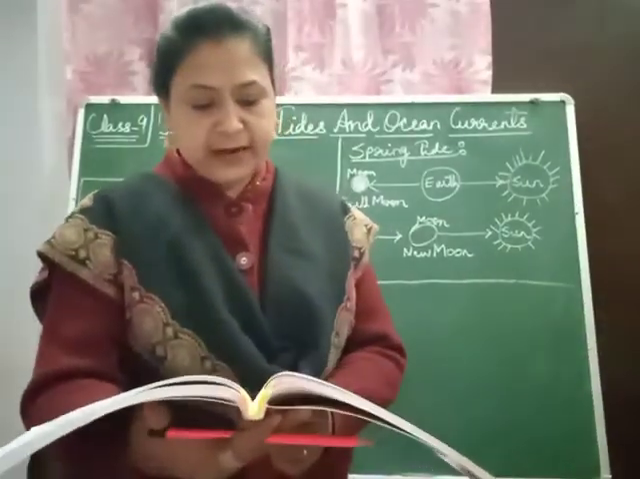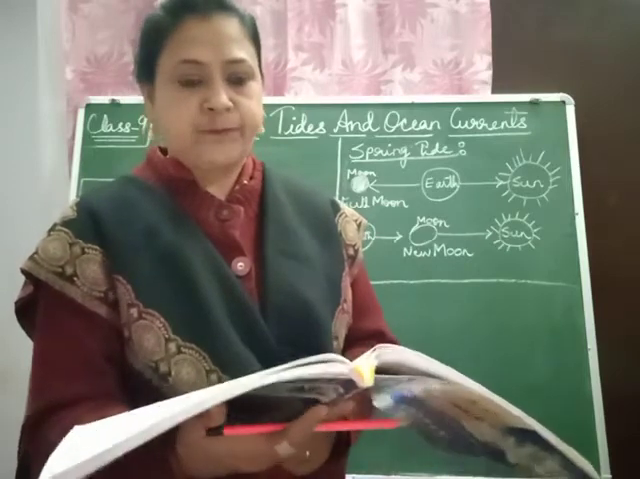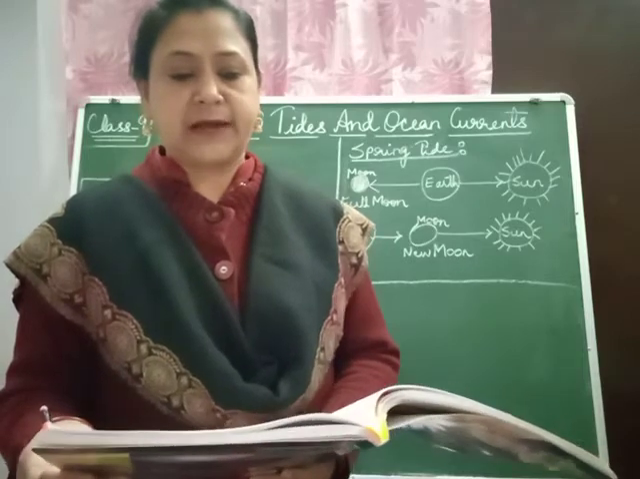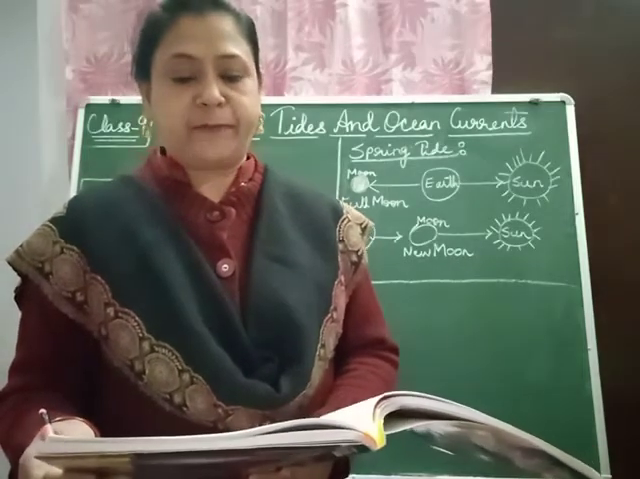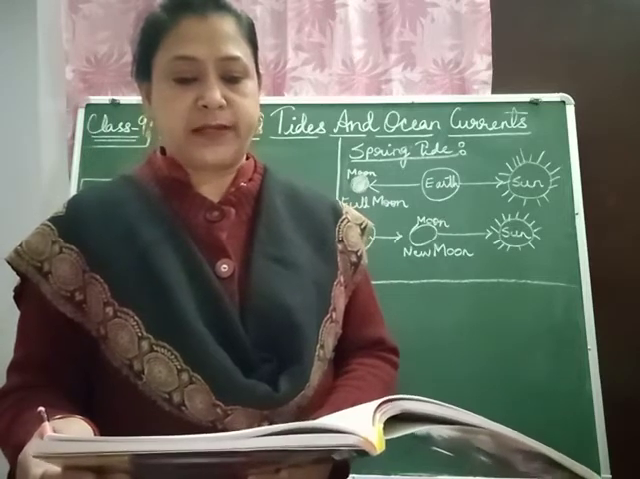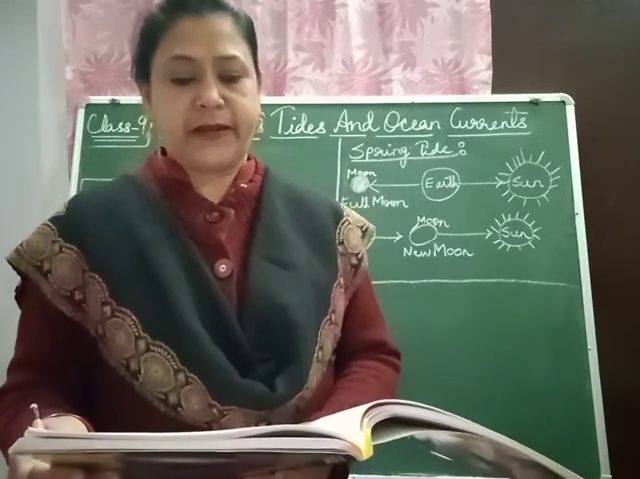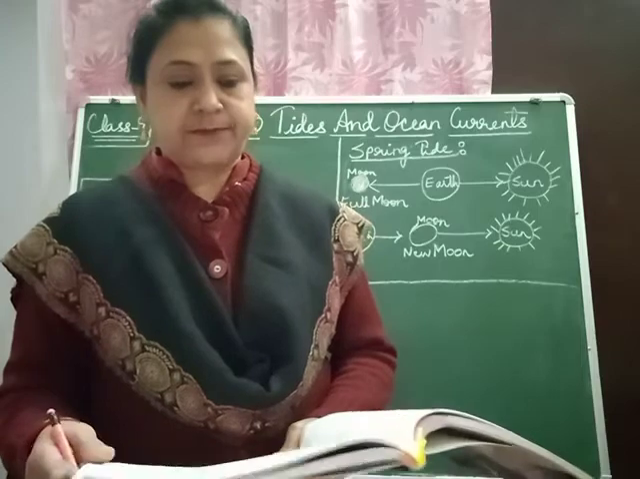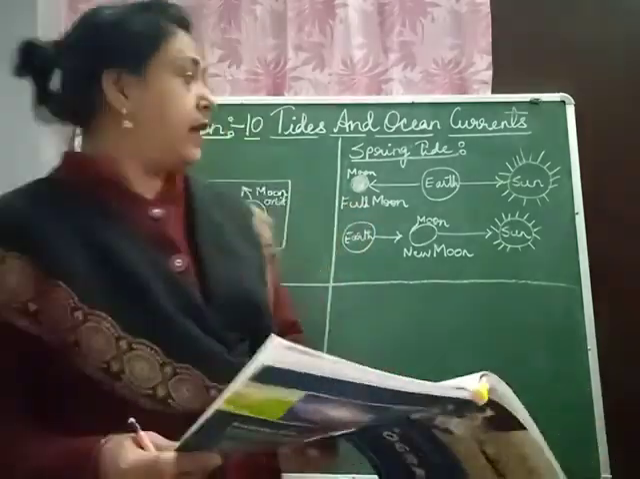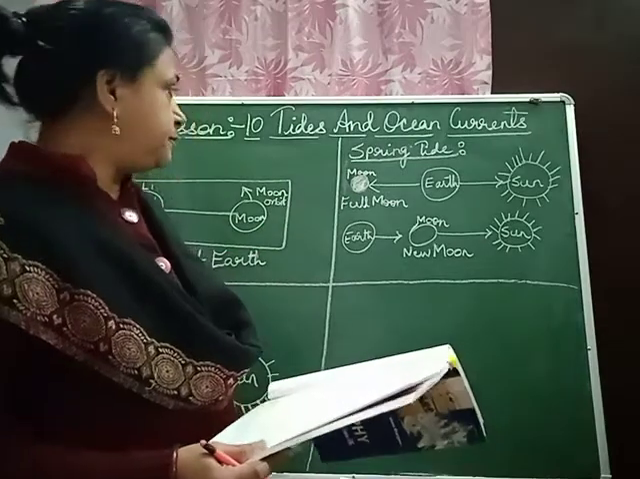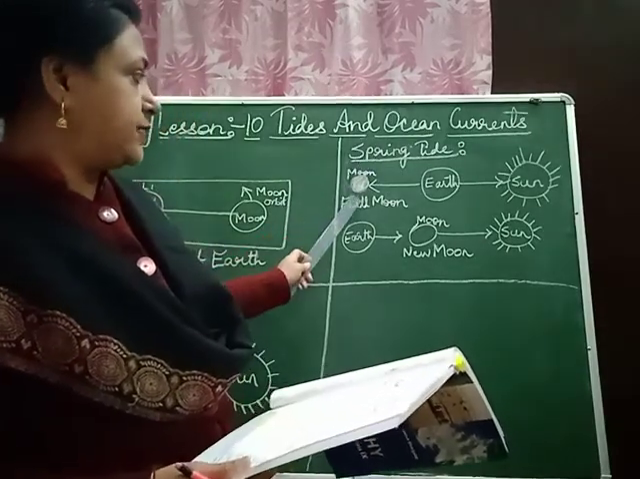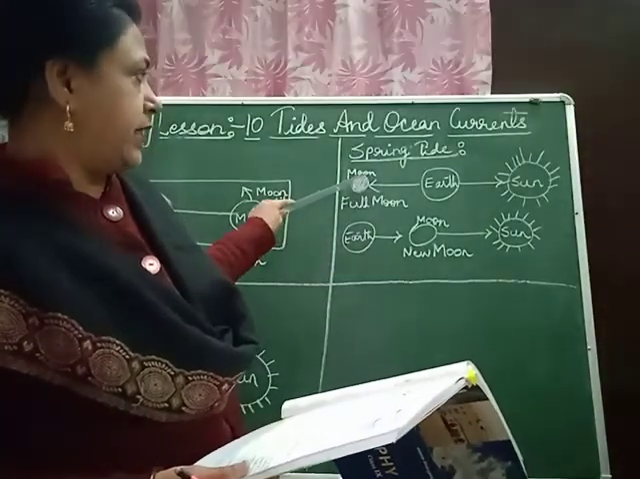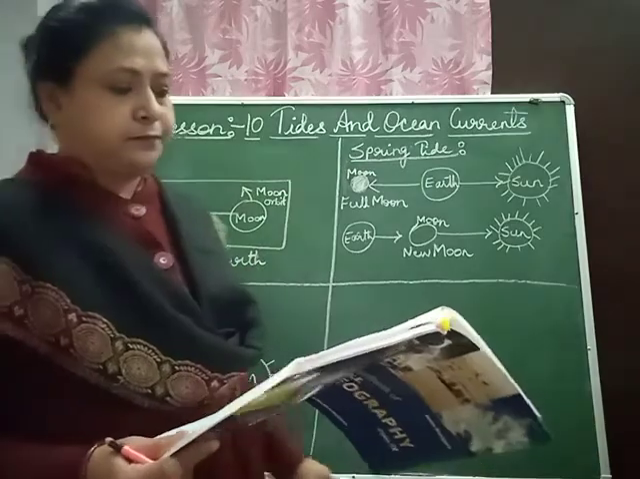Spring tide. When the sun, earth and moon are in a straight line, as they are at full moon and new moon, the gravitational force is at its greatest because of the combined force of sun and moon as they are pulling together. At this time, the high tide is very high and low tide is very low. These types of tides are called spring tides. Children, spring tide occurs when it is full moon and new moon. Two times it is taking place.